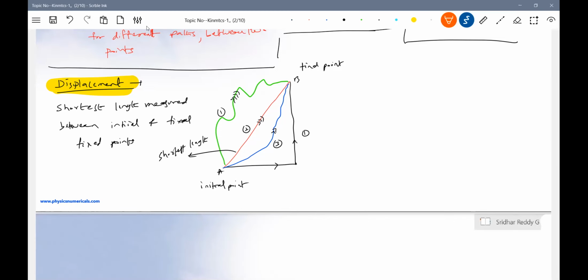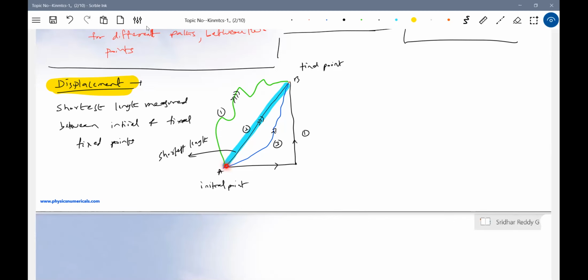I'll just make it a little bit thick so that it will be easy for you. So that red color line is the shortest one, no? Okay, this is the shortest. I'll pick up some other color. Now you see it.